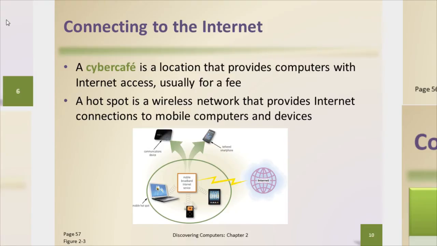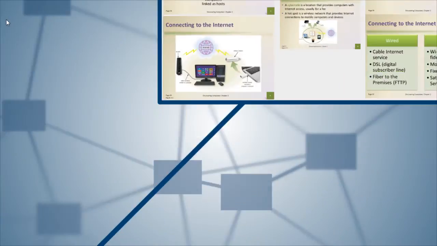If we do happen to have some of our equipment with us, we can access the internet a lot of times at a hotspot, and most of us know what those are. If you go to McDonald's, you go to Starbucks, a lot of times you have free access to the internet in those places. A similar caveat should be noted there. It's less of a security concern in that it's your device that you're dealing with, but again, because you're logging in through somebody else's wireless service, you really don't know what's going on that network. So be careful of some of the things that you do in those environments.